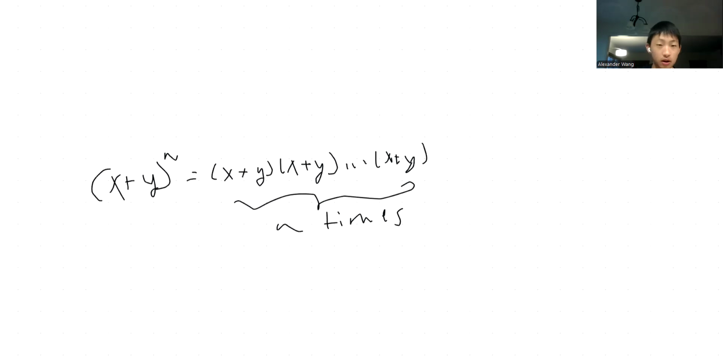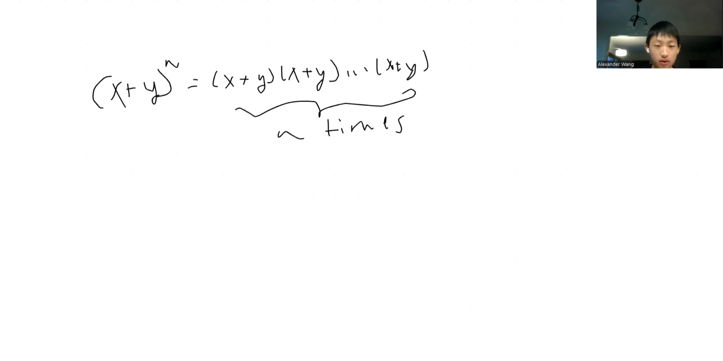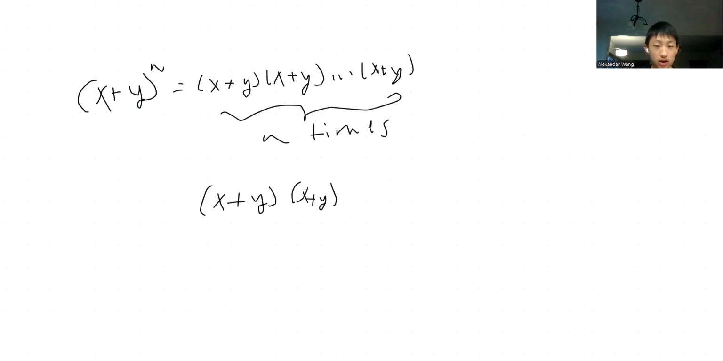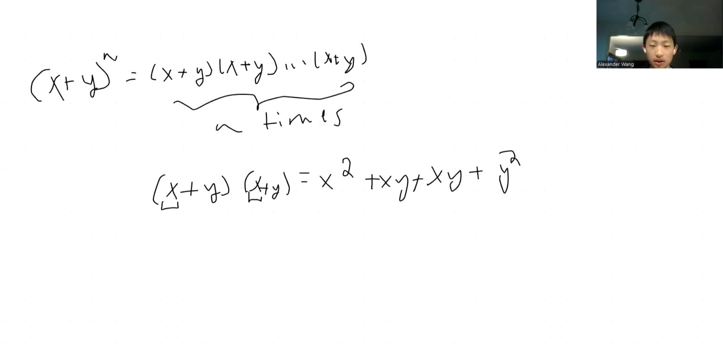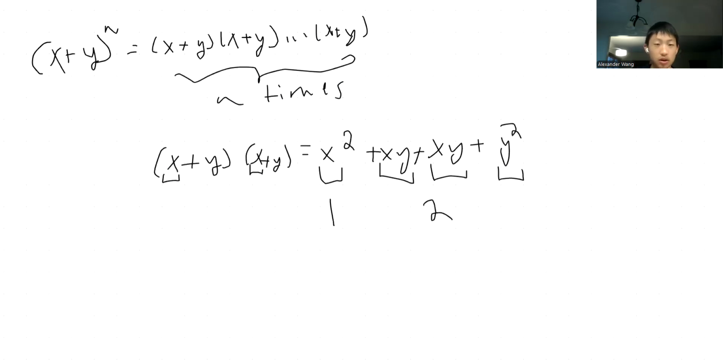For example, remember the FOIL technique, right? If you had x plus y to the power of 2, you would have this. To obtain one term, you would do x times x, and so that's using one term from each of these expressions. And the next term would be x times y, and then you have x times y again, and then you have y squared. And so basically, you had this unique combination occur twice, and each of these occur once. And that's why we have the coefficients 1, 2, and 1.